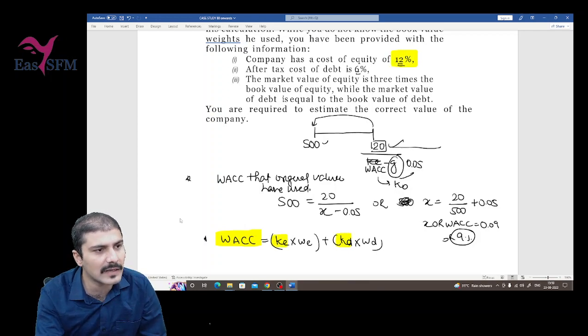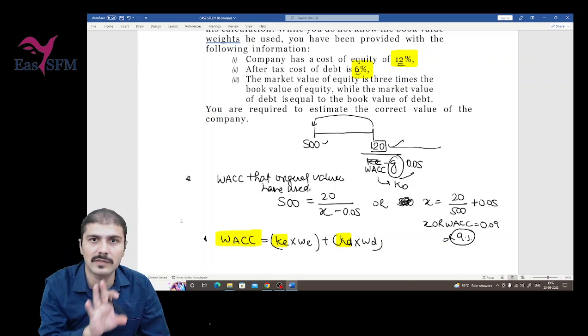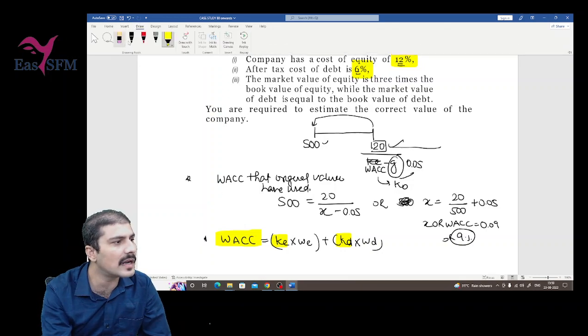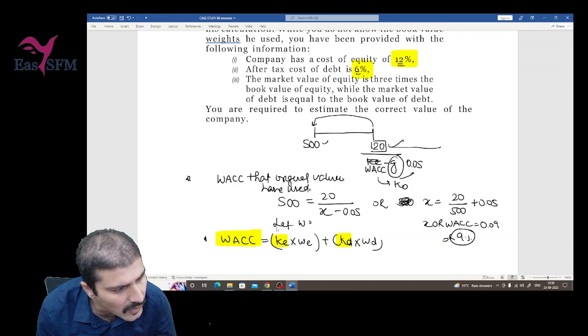We have the after-tax cost of debt given in the question: 6%. Now what do we actually require? The weight of debt and weight of equity that he has used, but we don't have those weights. So can we assume them? Yes. We'll write: let the weight of equity be X and the weight of debt will be 1 minus X.